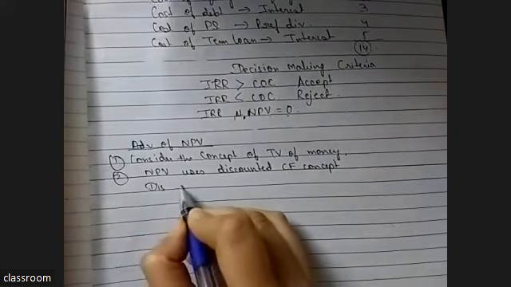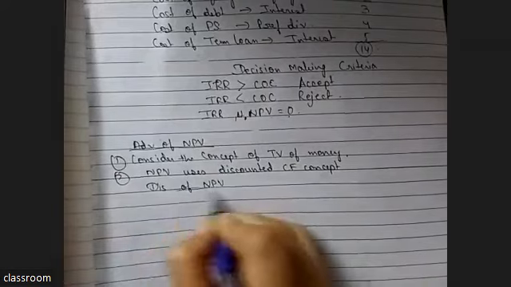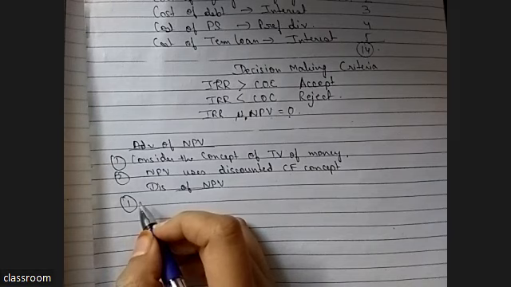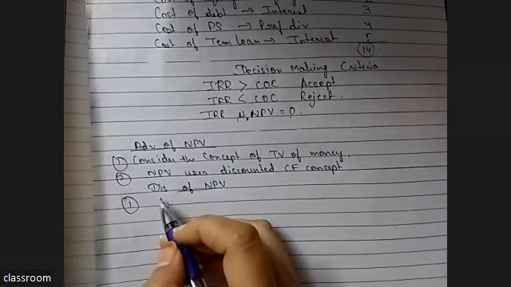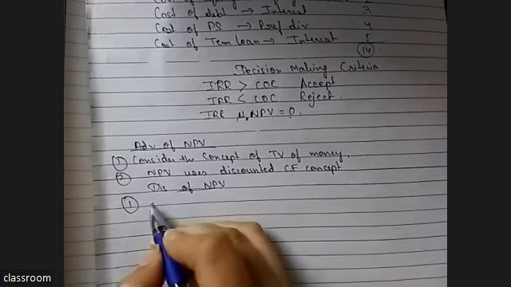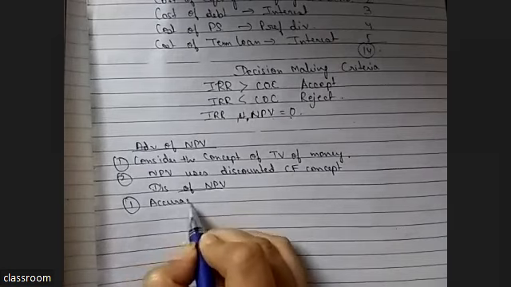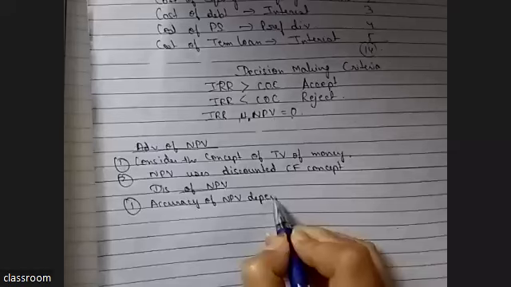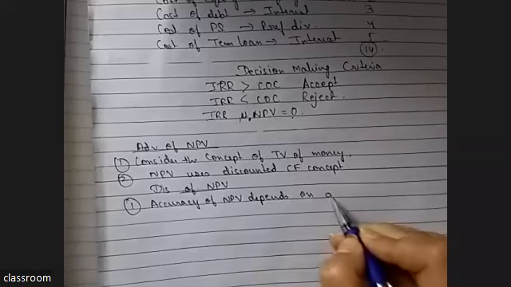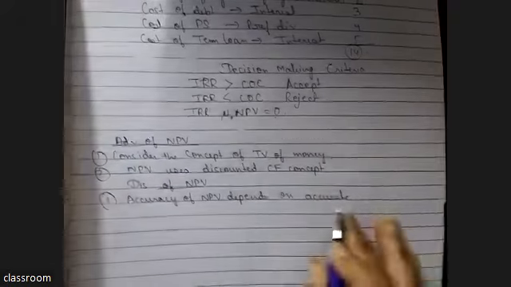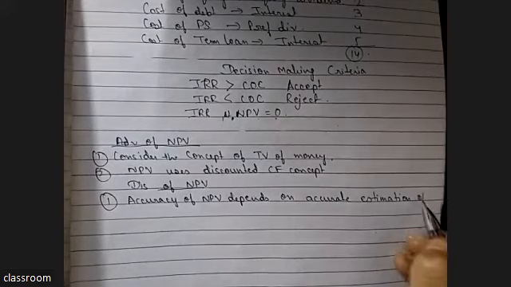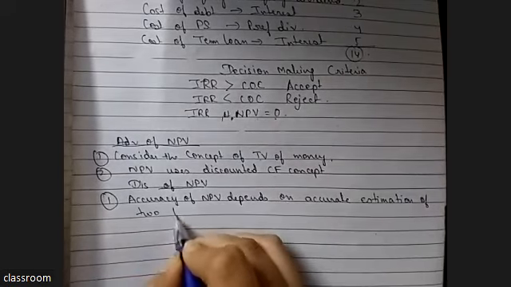But what is the disadvantage? As such, there is no disadvantage. But if anyone asks what is the disadvantage, you can say accuracy of NPV depends on accurate estimation of two factors.